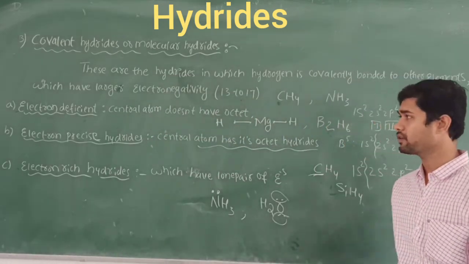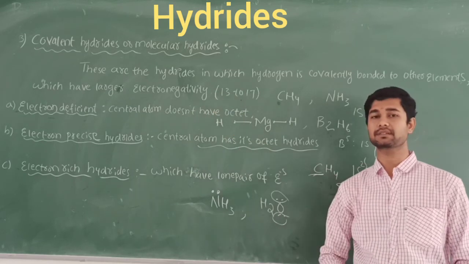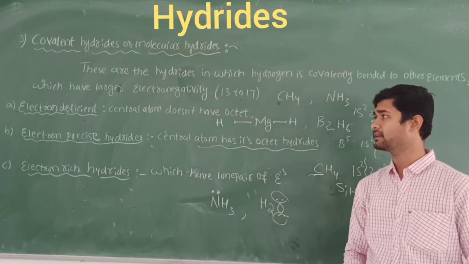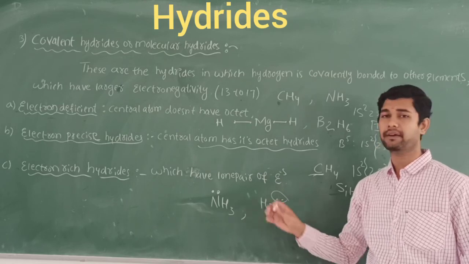So like this, we classify the covalent hydrides based on the number of electrons and their bonding formation.